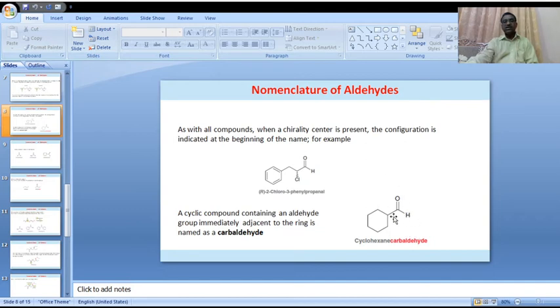It is directly attached to the adjacent carbon, which is attached to the cyclic ring, a saturated cyclic ring. It is a six-carbon cyclic ring, so it is called cyclohexane. Cyclohexane, and the remaining carbaldehyde. Cyclohexanecarbaldehyde. This is the given compound.